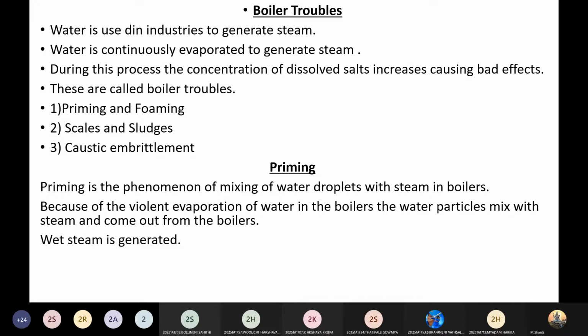What is boiler, girls? Why do we use the boiler? No idea. No, ma'am. Okay, boiler is used for steam generation.